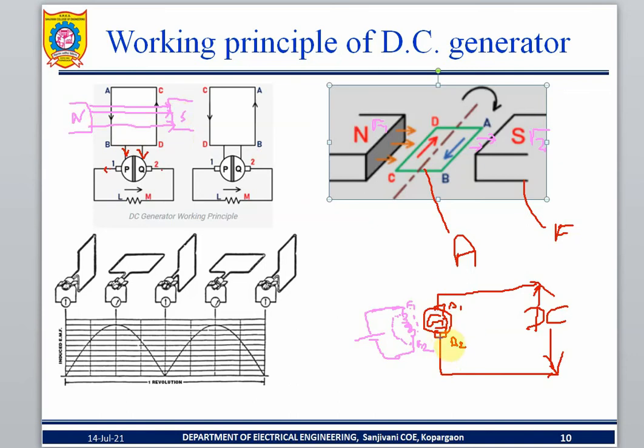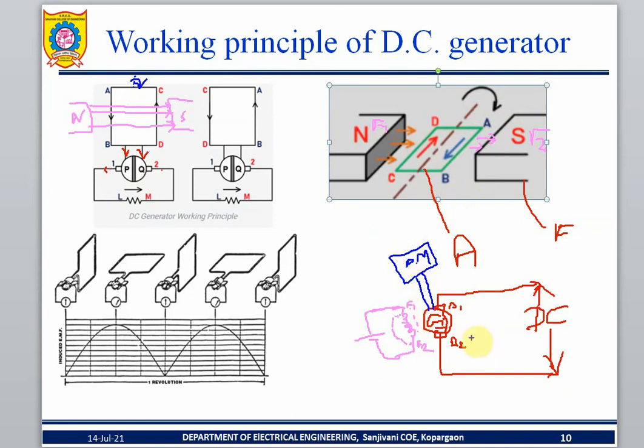Next, the generator. What is the input of the generator? Mechanical energy. Very good. So I will couple the prime mover here. The prime mover is giving the mechanical input, the rotation. When it is coupled to the generator, what will happen? The armature is rotating.